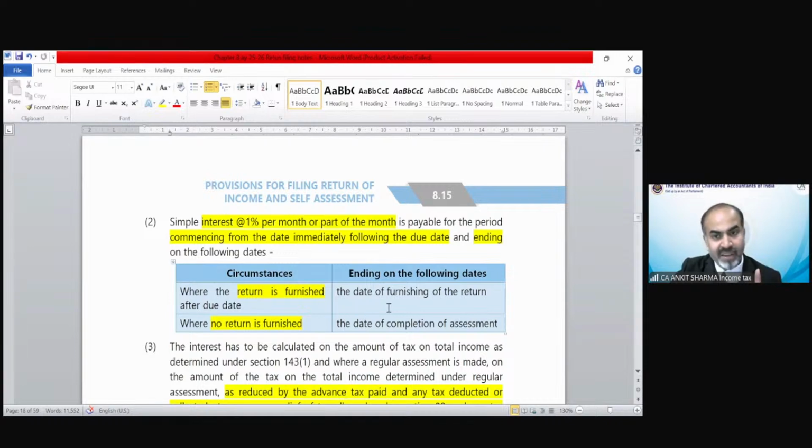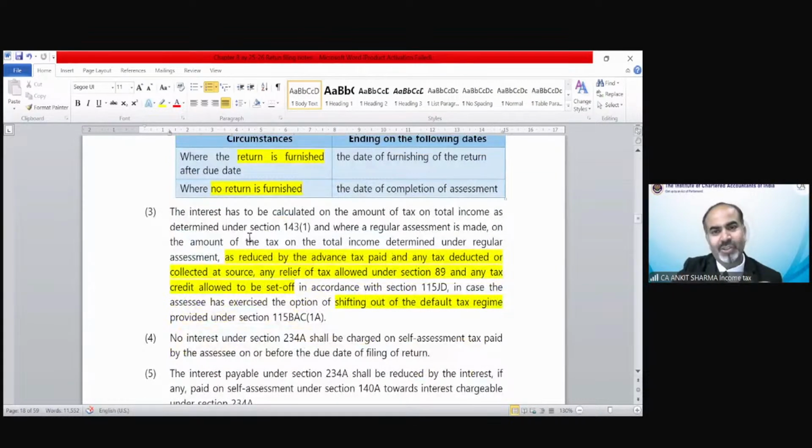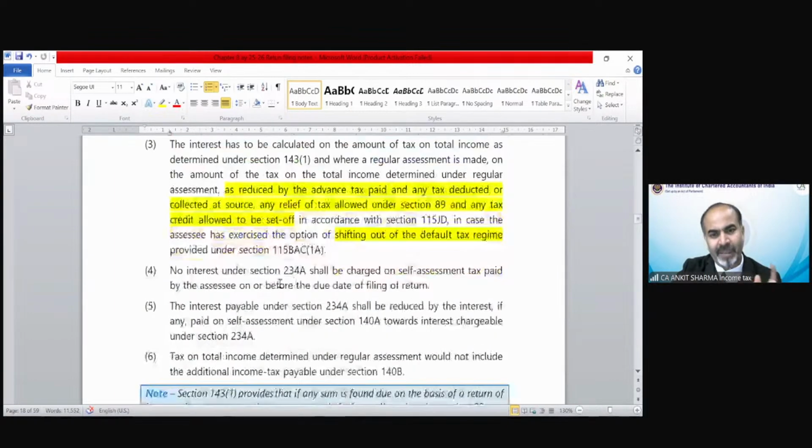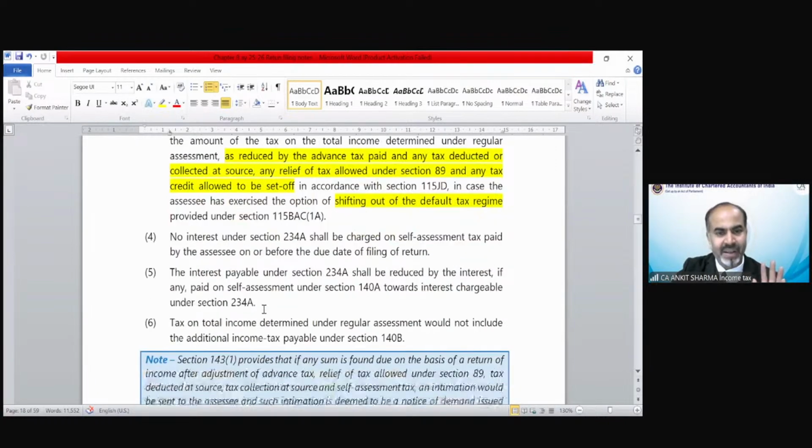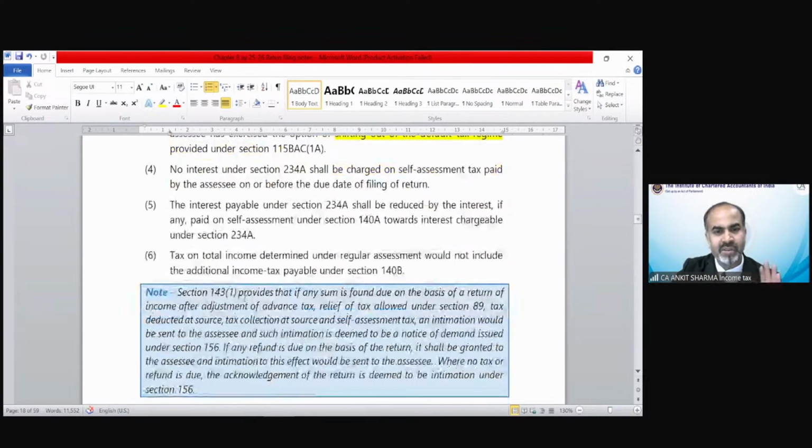If return is filed, the date of furnishing of the return. If return is not filed, the date of completion of assessment. The date of furnishing of return and the date of completion of assessment, as the case may be, will be given in the question. The interest has to be calculated after deducting the assessed tax minus TCS, TDS, relief and AMT credit. No interest shall be charged on self-assessment tax paid, etc. Normal provision, you can go through with this.